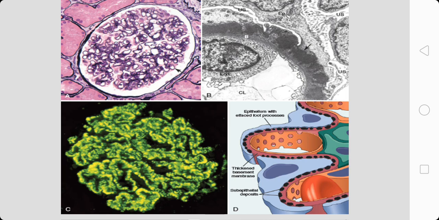Just remember these greenish structures, thickened areas, they are nothing but granular immunofluorescent deposits of immunoglobulin G. And the diagram labeled as D shows a subendothelial location of the deposits. So, there are subendothelial deposits of material seen in case of membranous nephropathy.